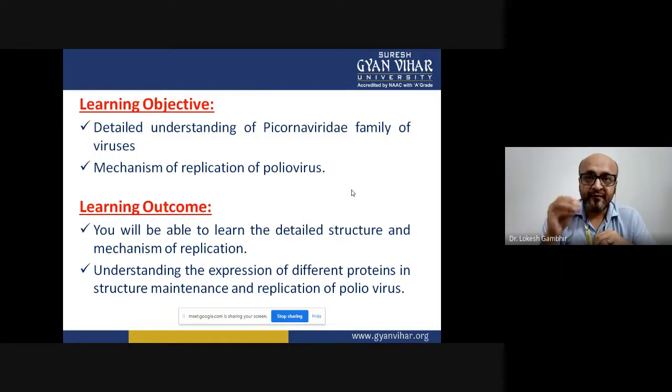After understanding, it is also important to know how the onset of disease is induced by these viruses, and how we were able to manage the pathogenesis of this virus clinically. So the main objective of this lecture is to provide an understanding of the Picornaviridae family, who the members are, and how the complete mechanism of poliovirus works in terms of application. By the end of the lecture, you will know the complete structure, how the capsid is oriented, what the genome of this virus is, and how its expression leads to a coordinated replication cycle.